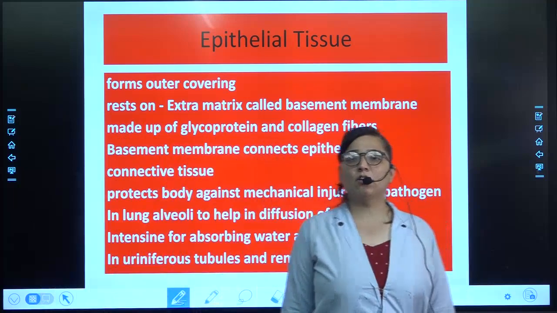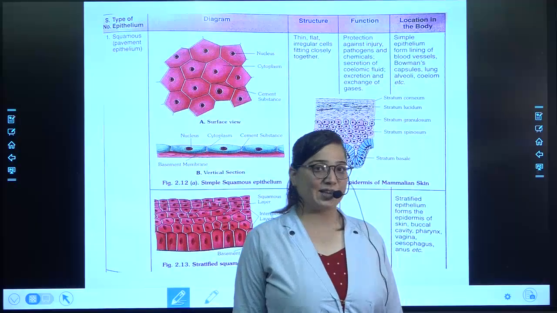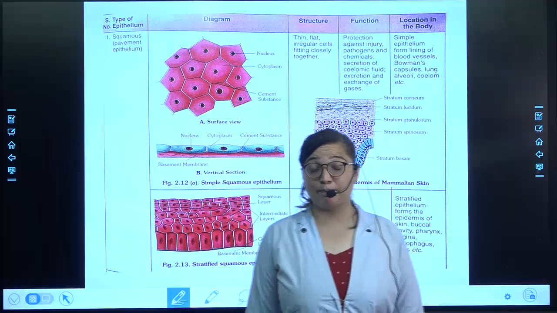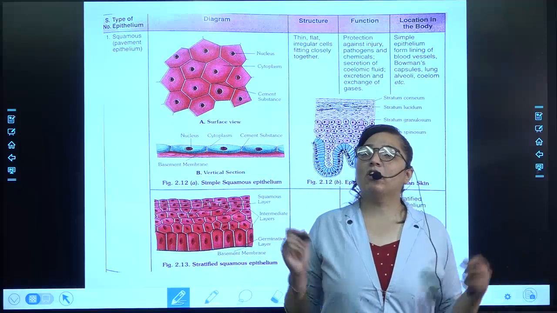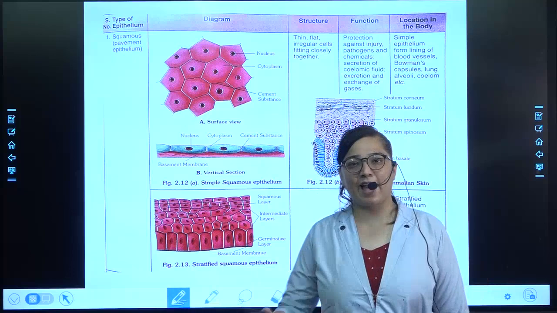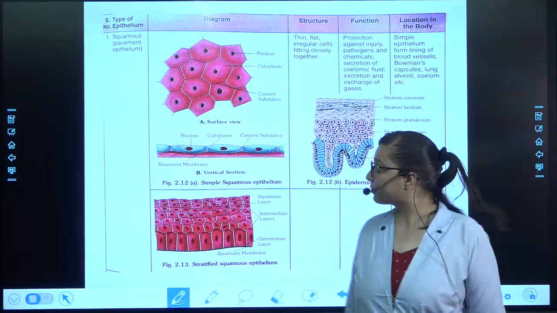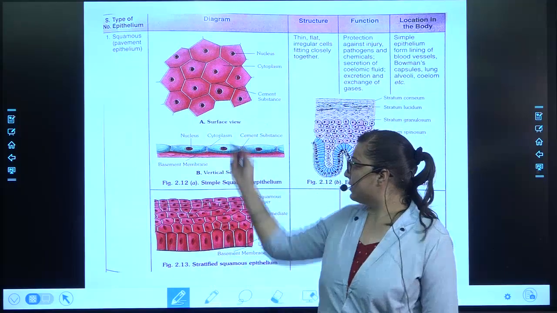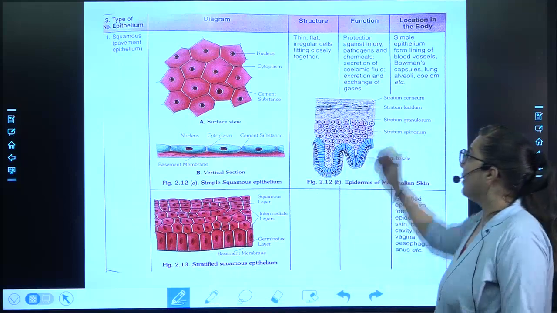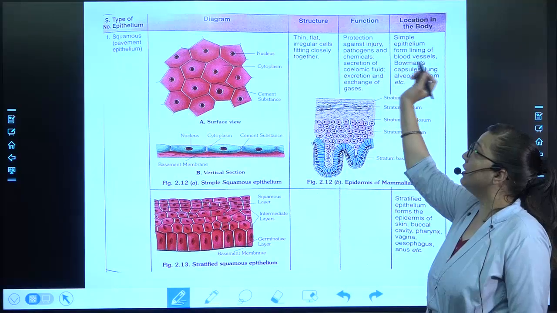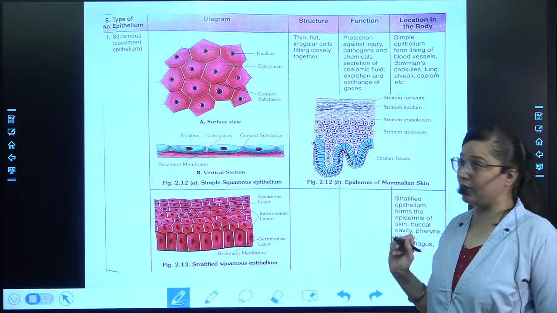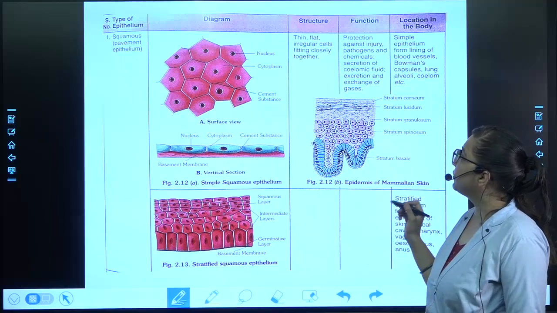Now comes the part that you have to learn a lot, and I can only explain this content. I cannot make you learn. You have to revise it again and again, especially this part. Squamous, it is simple and stratified. What is its structure? Thin, flat, and very closely bound. What is its function?